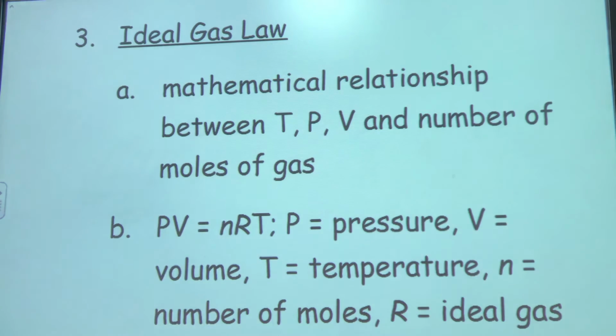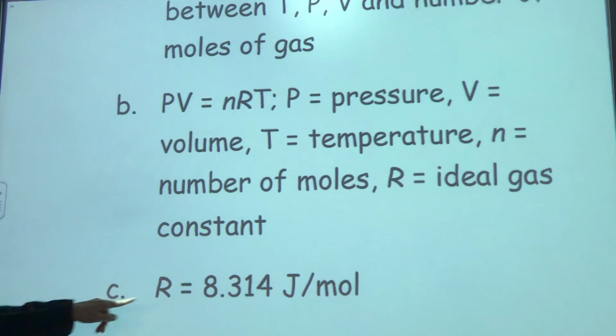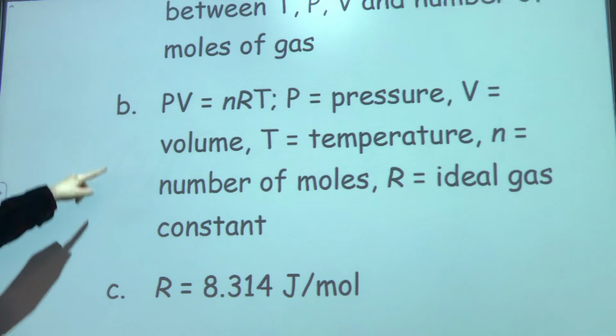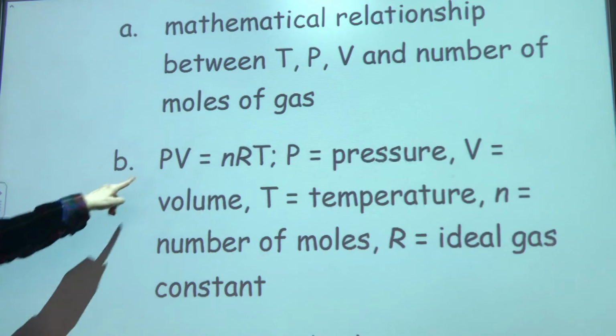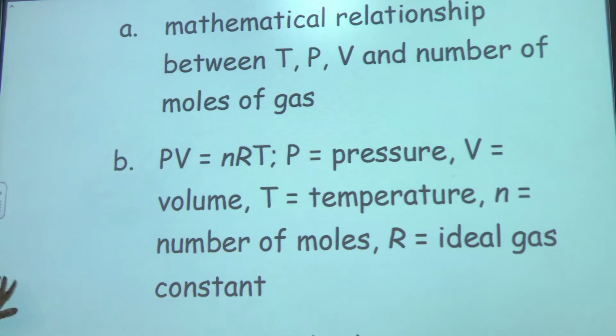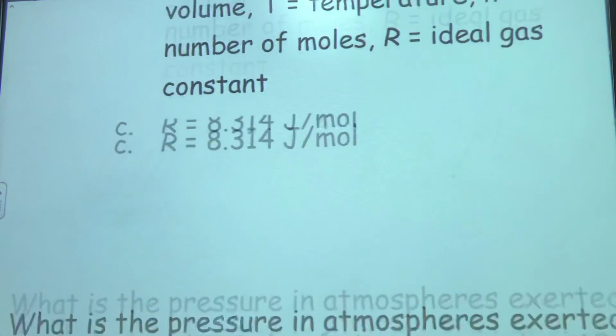T being the temperature, n is the number of moles of the gas, R is the ideal gas constant, and here is that constant right there. You should be able to use this equation, and this is what relates the number of moles of the gas that we have to all that stuff we've been talking about.